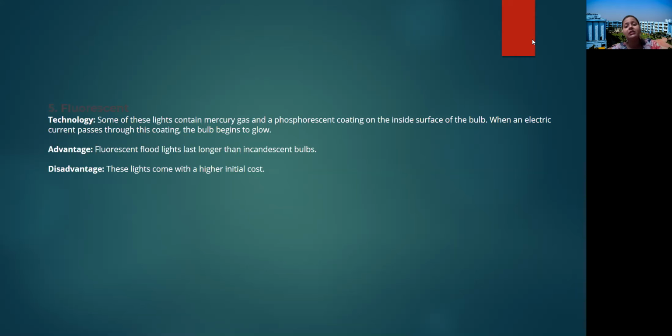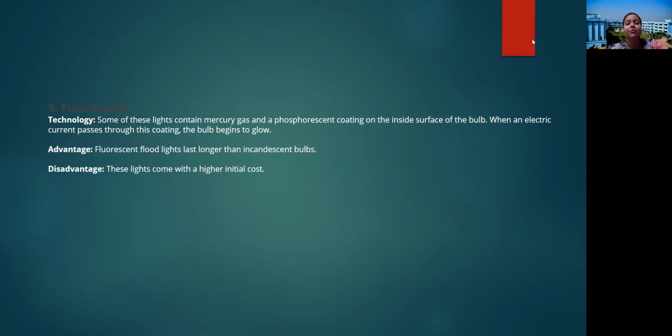Okay, so these are the 5 types of lamp: sodium vapor lamp, halogen lamp, high intensity discharge lamp, incandescent lamp, and fluorescent lamp that we can use for floodlighting.